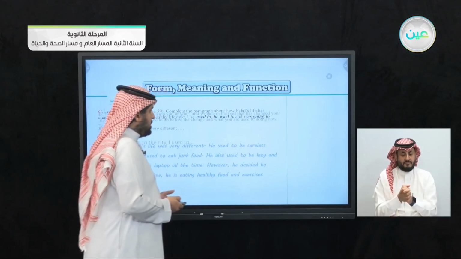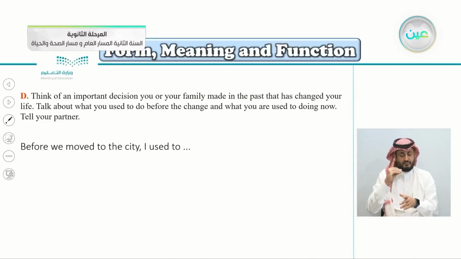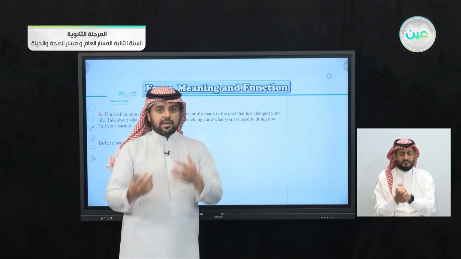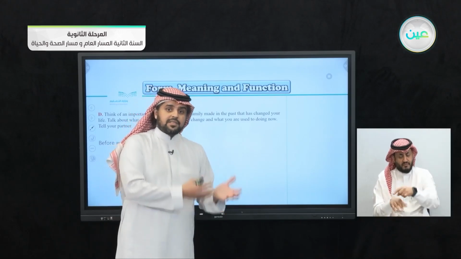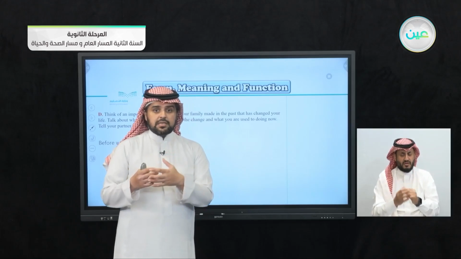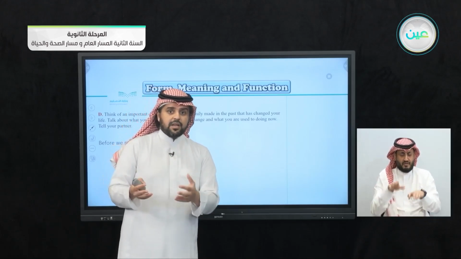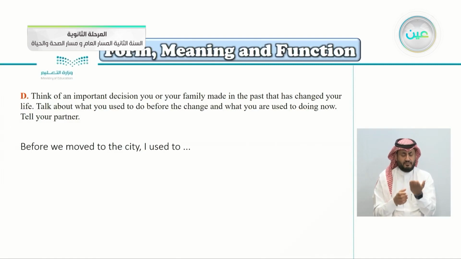Exercise D, think of an important decision you or your family made in the past that has changed your life. Talk about what you used to do before the change and what you are used to doing now. Tell your partner, before we moved to the city, for example, I used to live in a small town. I used to wake up early. I used to sleep early, and so on. Talk about the difference between life in the big city and life in the small town or in the country near a farm, and so on. So you can write this one by yourself.